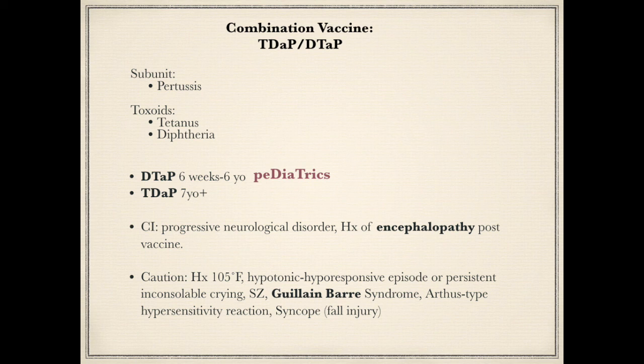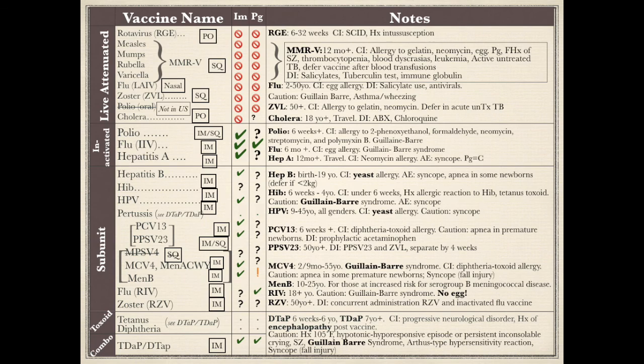People who had Arthus-type hypersensitivity reaction following a prior dose of tetanus should not receive the vaccine unless at least 10 years have passed since the last dose. Also, caution is needed with vasovagal response to the injection, so be ready for fall prevention injury and syncope. The CDC's recommendation for pregnancy is to get the shot between 27 and 36 weeks of gestation.